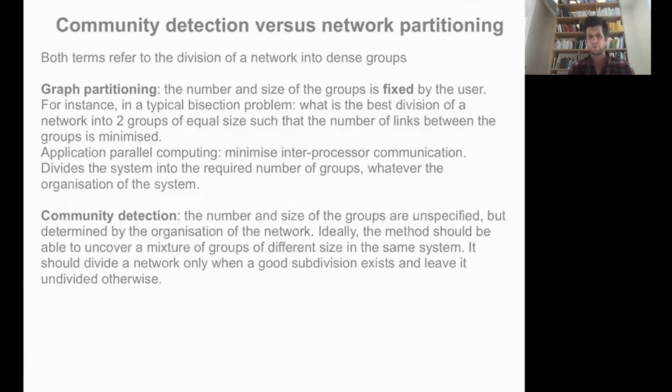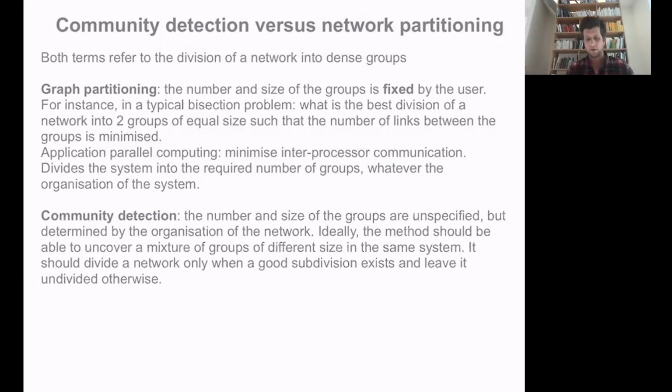So in graph partitioning, what you try to do is to partition a graph into a certain number of groups where a user determines how many groups there are and typically what the size of those groups is. So a good example would be the bisection problem, where you try to find the best division of a graph into two groups of equal size.